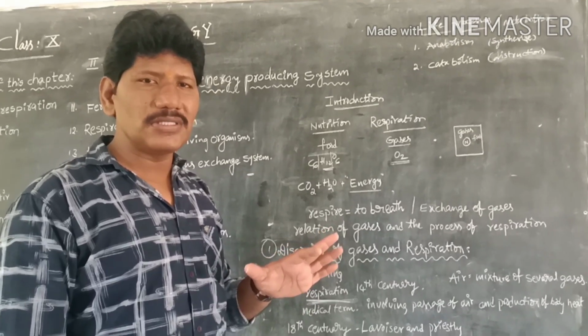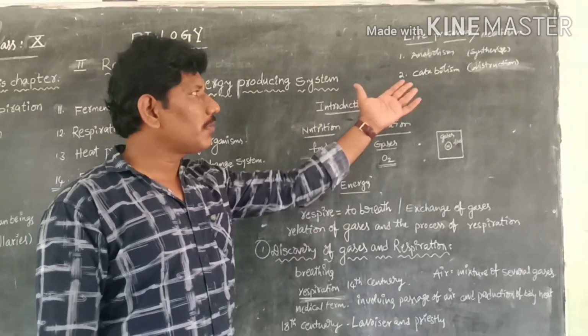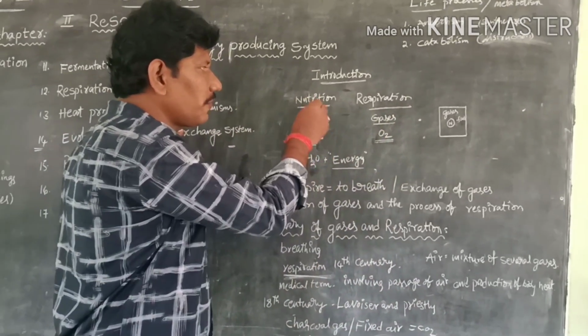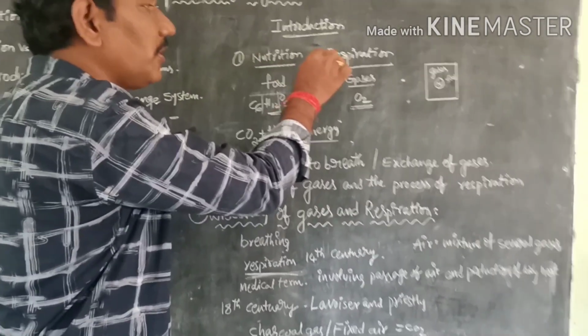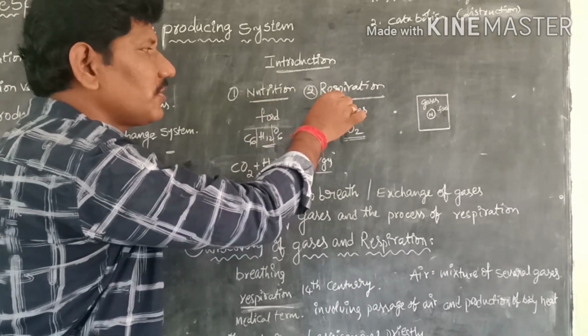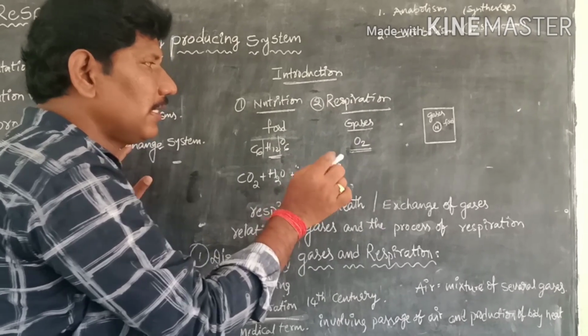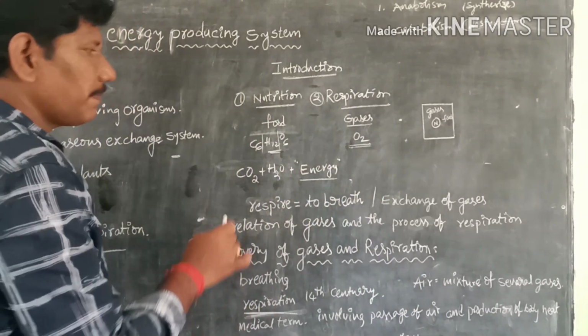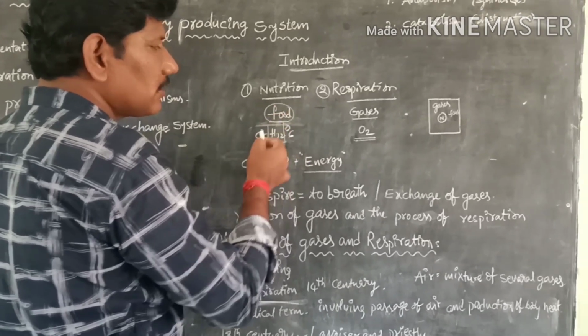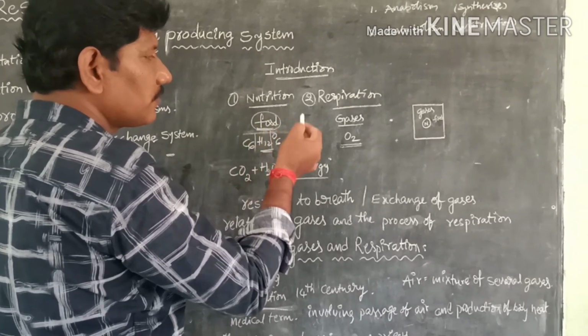How is anabolism explained, how is catabolism explained? Let us take an example. Coming to the first chapter nutrition and the second chapter respiration, what is the relation between nutrition and respiration, or photosynthesis versus respiration? We can see it clearly. Nutrition means the food supplying system, so the keyword is food. Respiration has the keyword gases.